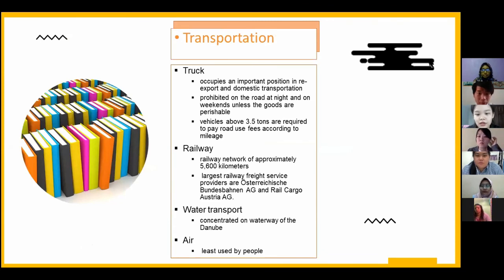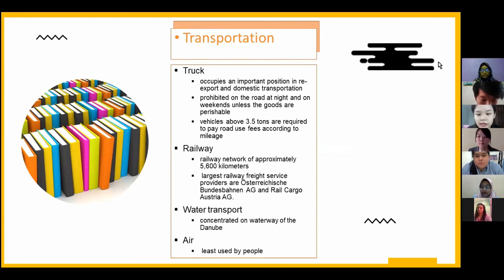Truck transportation occupies an important position in re-export and domestic transportation. However, trucks are prohibited on the road at night and on weekends unless the goods are perishable. Austria has a railway network of approximately 5,600 kilometers.